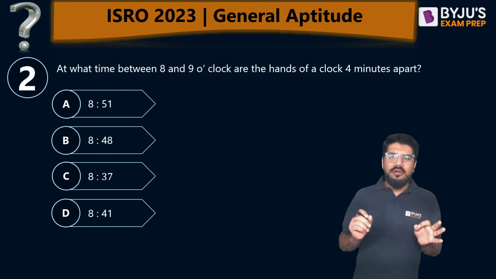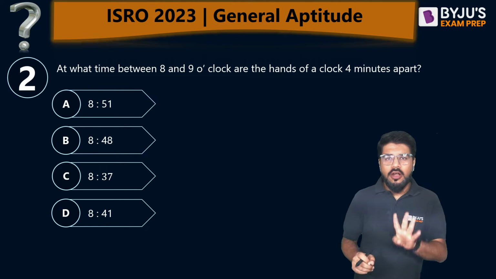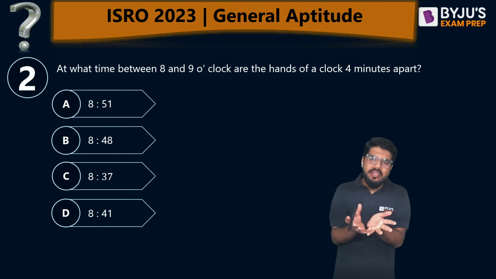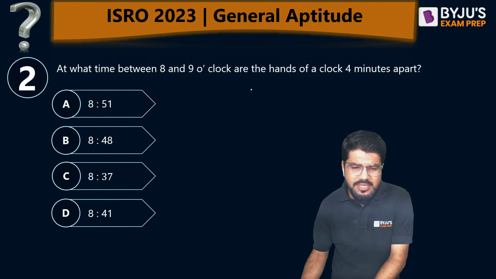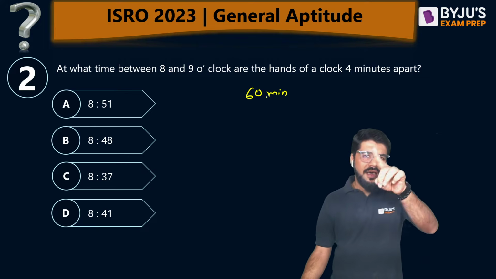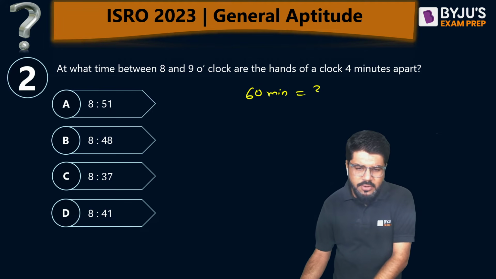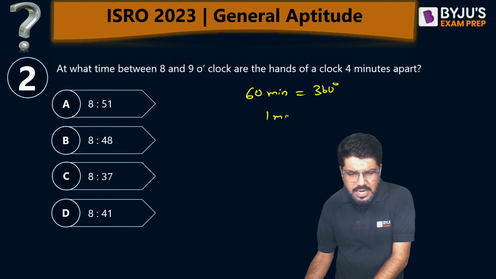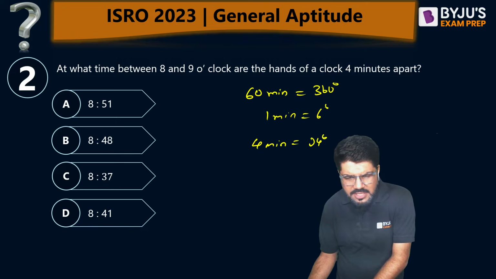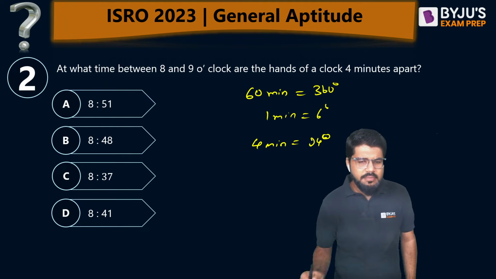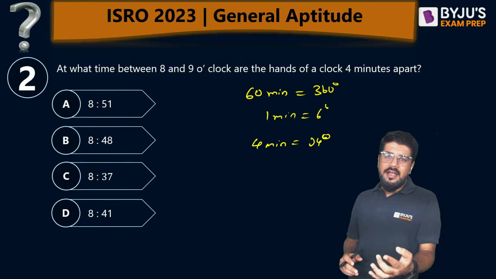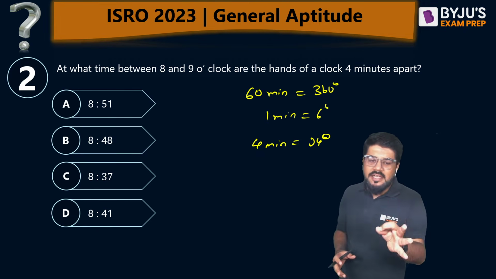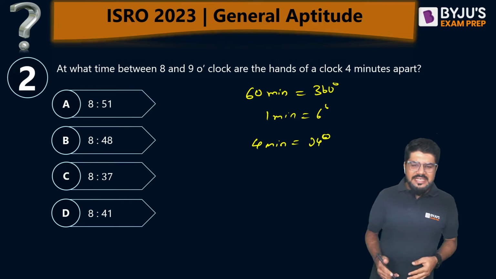So, at what time between 8 and 9 o'clock are the hands of a clock 4 minutes apart? Usually the question is in terms of degrees. So just one step, we need to convert into degrees, and we all know that there are total 60 minutes in 1 hour. In one circular motion, 60 minutes, and one circular motion here is 360 degrees. So we know that 1 minute is correspondingly 6 degrees. So 4 minutes is 24 degrees. These questions you must have seen very commonly: at what time the hands of the clock, hands meaning hour and minute, are 24 degrees apart. Rather than telling 24 degrees, they have mentioned 4 minutes. So that is equivalent to 24 degrees.